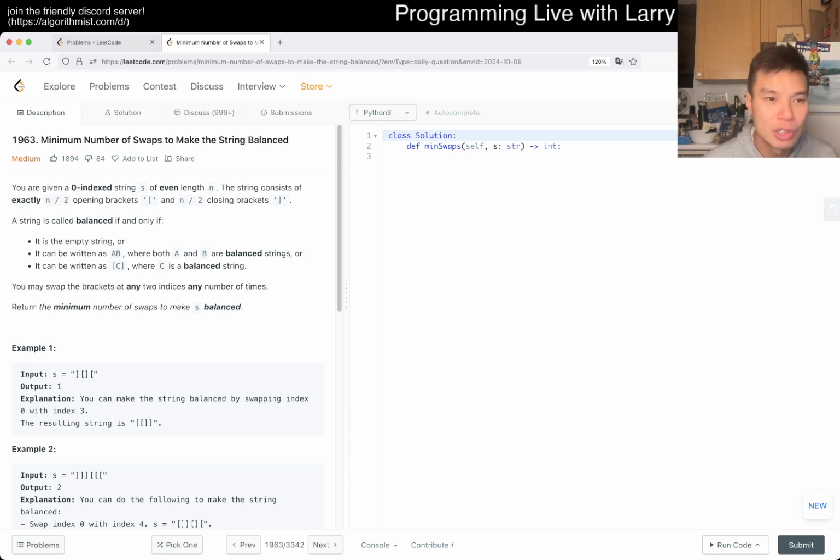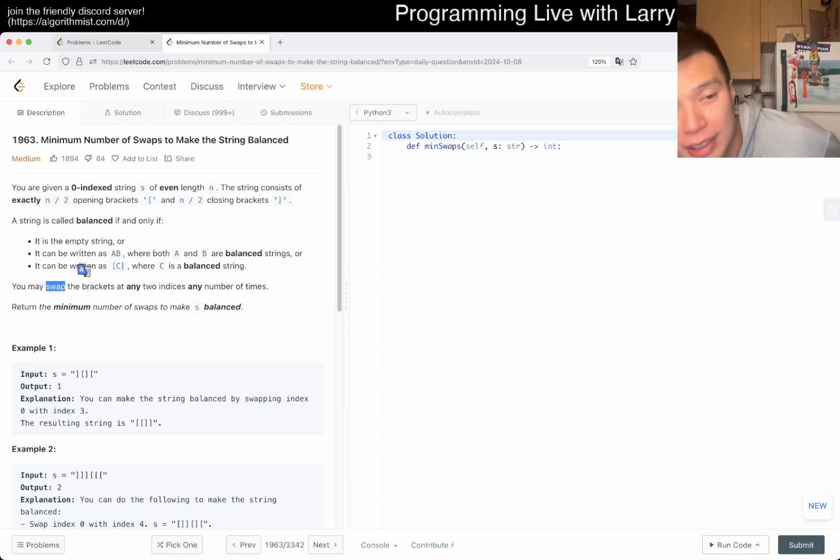Okay, so swap is always one of those words, at least on Leetcode and competitive programming, where you always have to read what they mean, because sometimes a problem setter means swap as adjacent, and some don't, and they're not always clear. So you always have to make sure that you read the examples and everything.